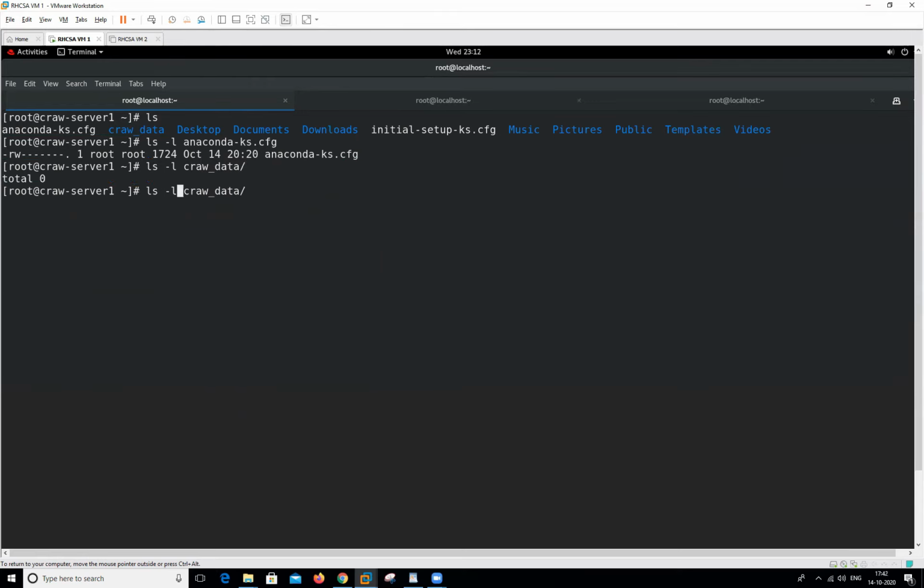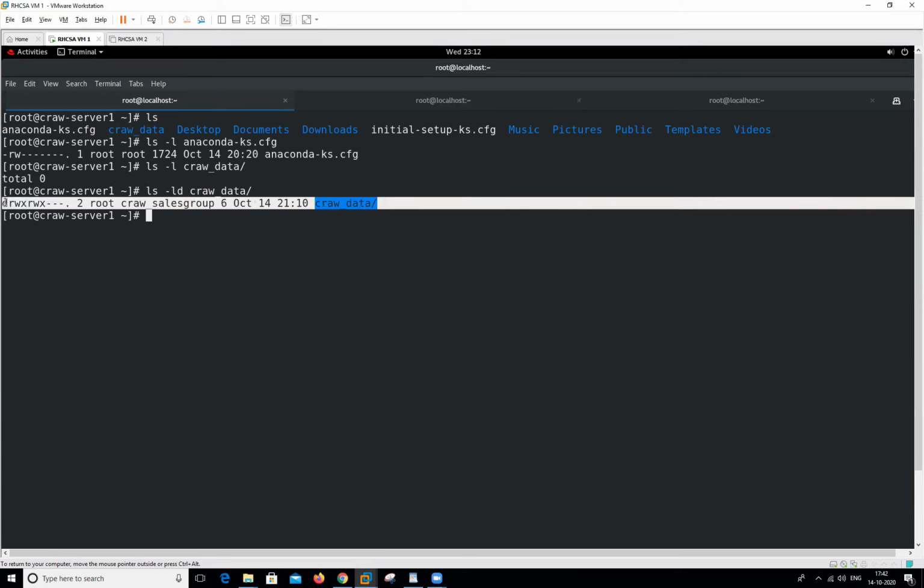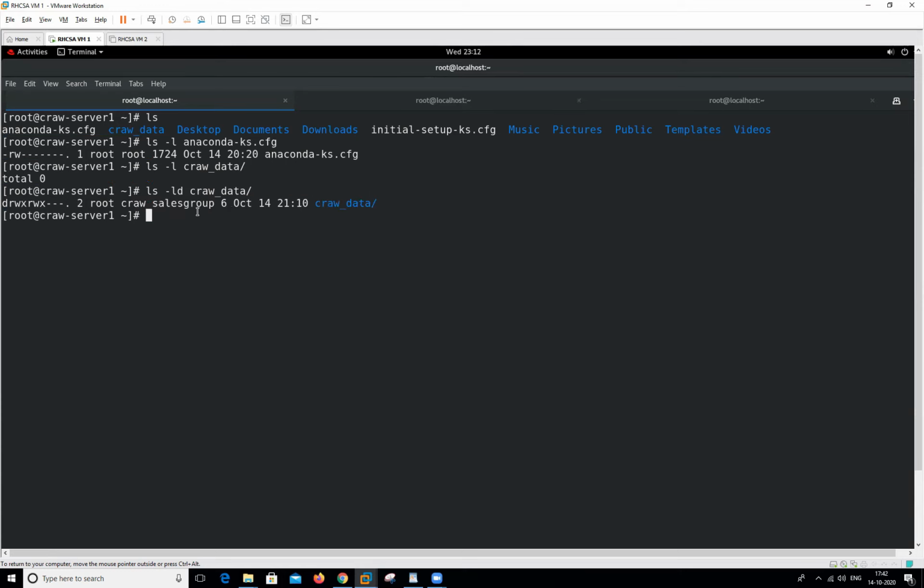So what I will do, we can use this particular option, then the permissions will be shown, so you can check the permission. This is the link ID, this is the user owner, this is the group owner. So this will show me all the information. This is the concept of using this particular syntax.